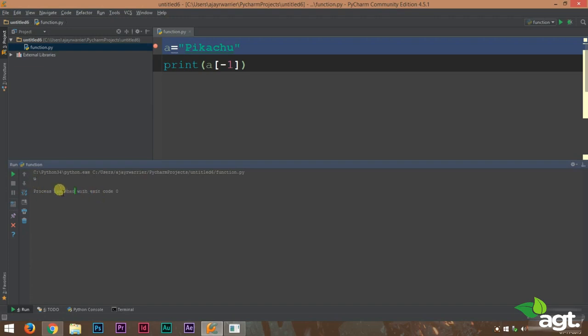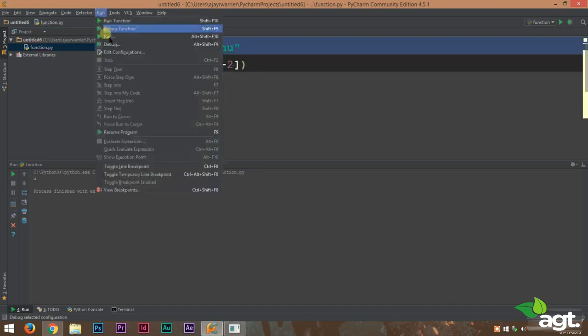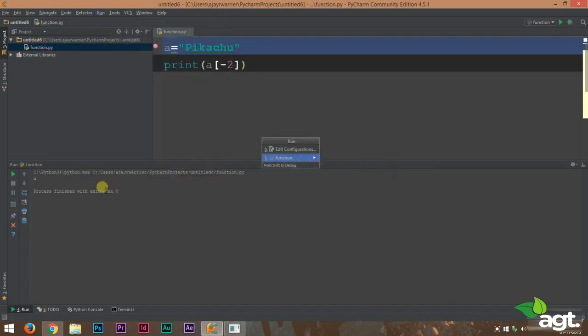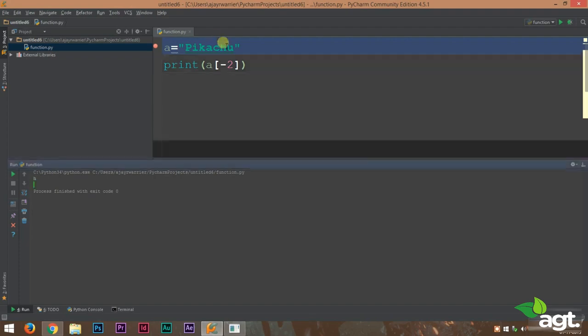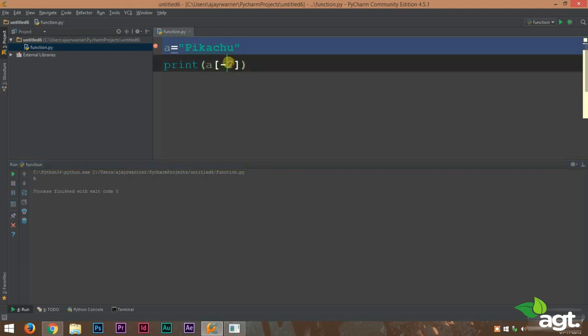So in order to get the last letter, you can use -1. Now to get the second last letter, you can use -2. We run this and we get H, which is our second last letter. Now if we want the third last letter, we can just change this to -3 and we get C. So I think that is clear.